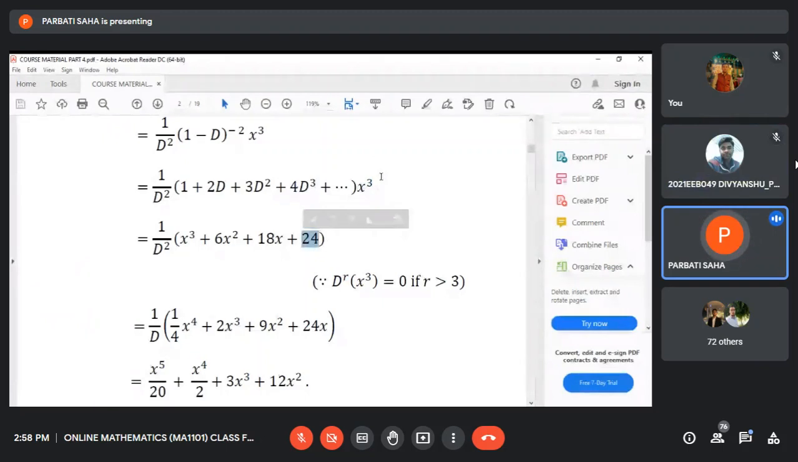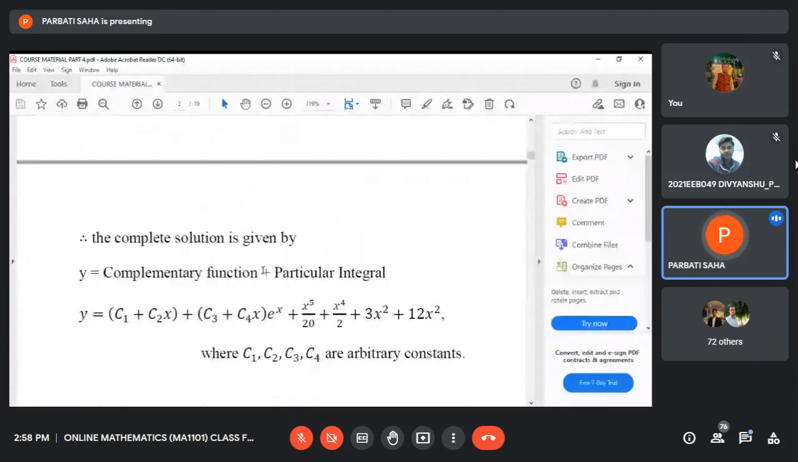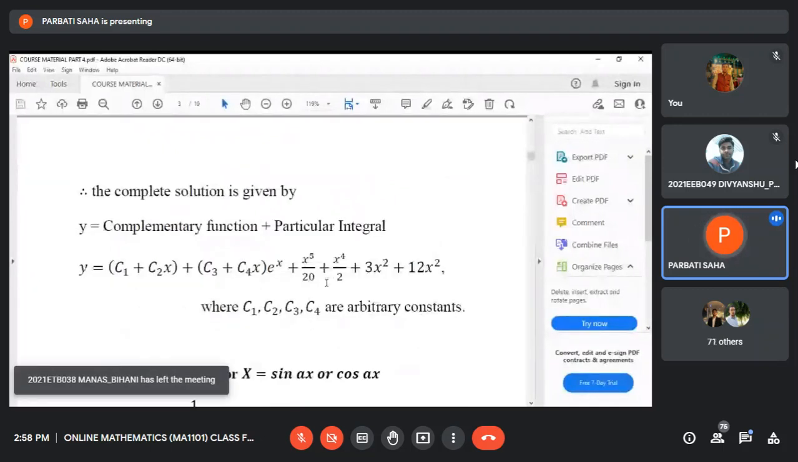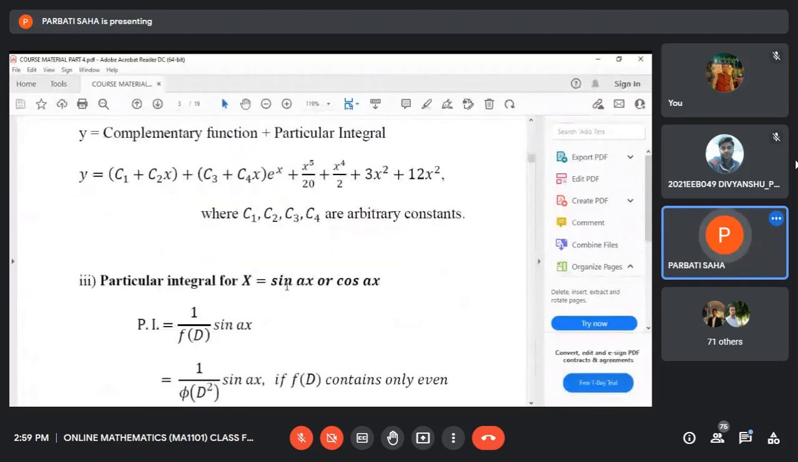That is the third order derivative of x cube, which is actually factorial 3. And factorial 3 means 6, 6 into 4, that is 24. This is the last non-vanishing term in this expansion. Finally, we get this result, and you see the complete solution is given by complementary function plus particular integral. We have added both complementary function and particular integral and obtained the required complete solution.